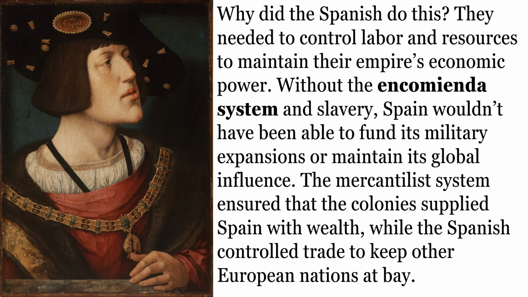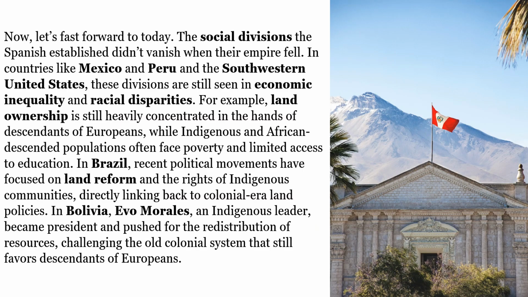Why did the Spanish do this? They needed to control labor and resources to maintain their empire's economic power. Without the Encomienda system and slavery, Spain wouldn't have been able to fund its military expansions or maintain its global influence. The mercantilist system ensured that the colonies supplied Spain with wealth, while the Spanish controlled trade to keep other European nations at bay.